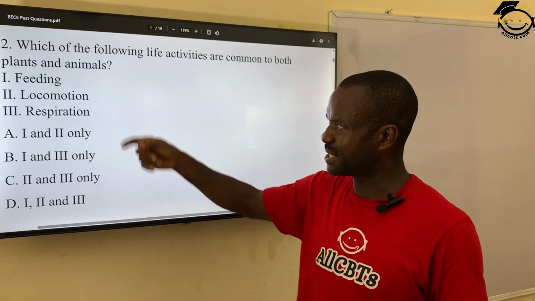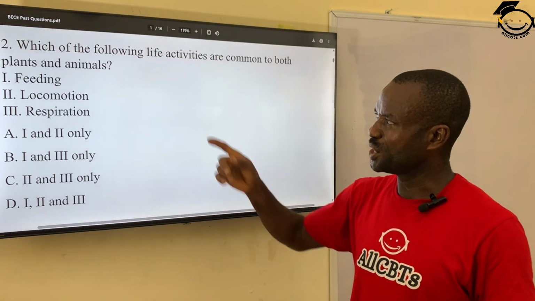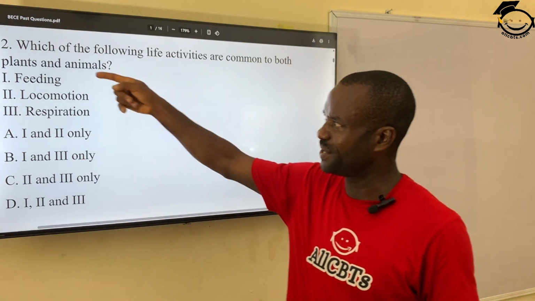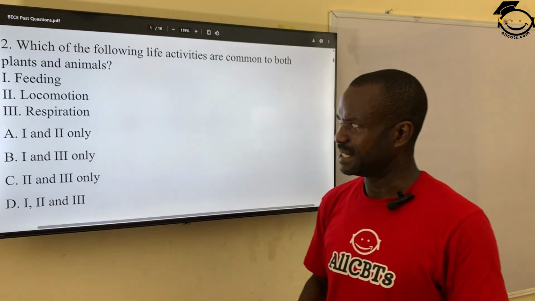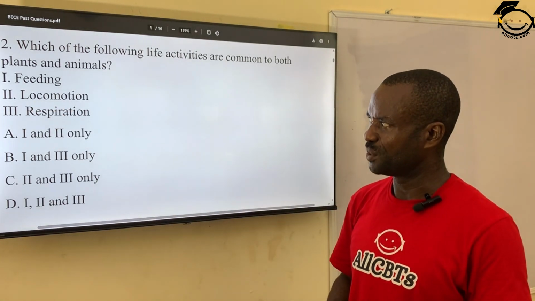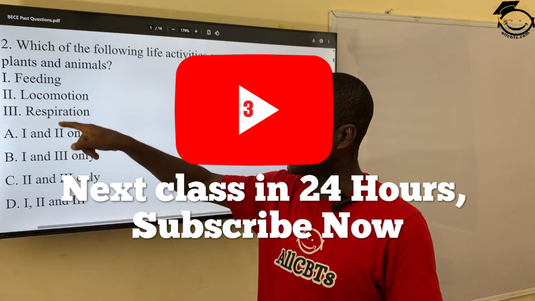Number 2, locomote, means movement. Number 3, respiration. So the 2 life activities that are common to both plant and animal are feeding and respiration. Number 2 is out of it because plants do not move, so locomotion is out of it. So the answer is 1 and 3.